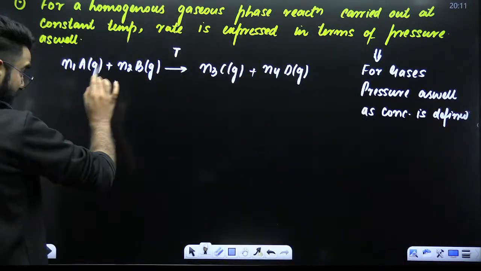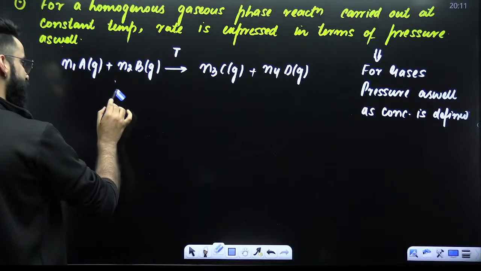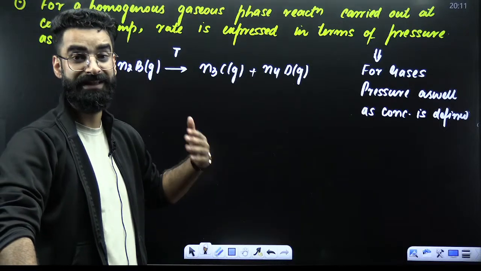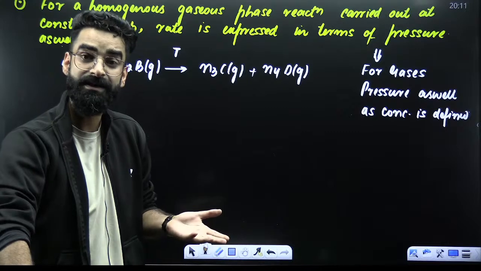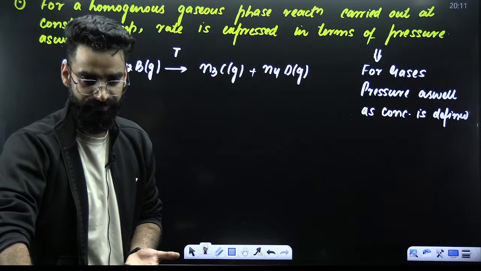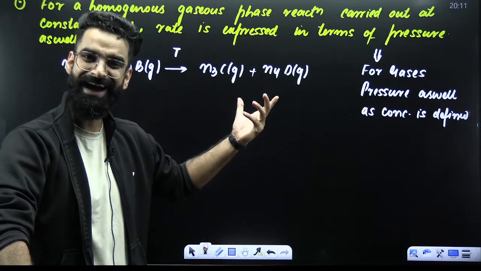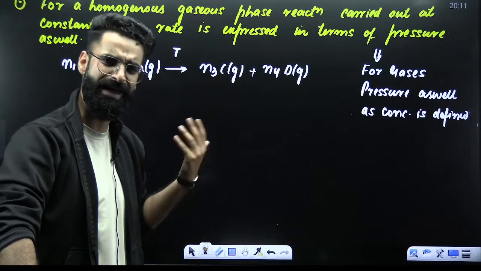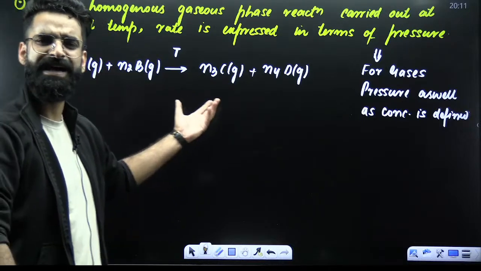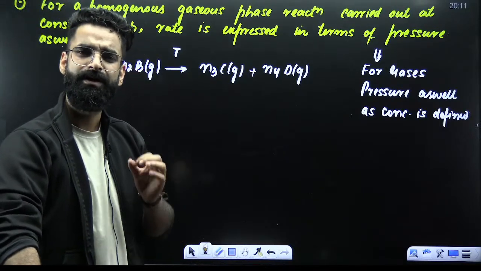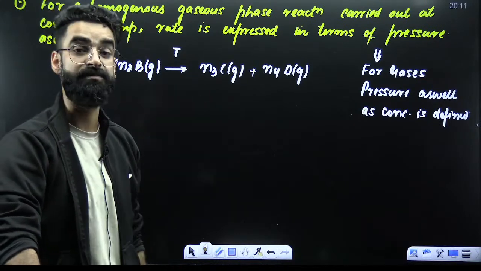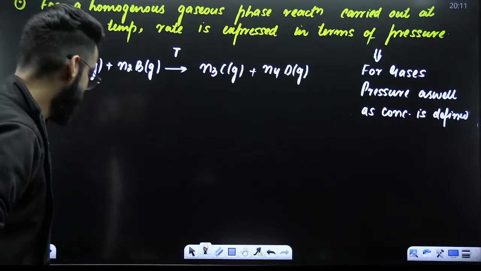Now see, if for gases pressure as well as concentration is defined, and we know concentration of reactants as well as products changes with time, and pressure of reactants and products also changes with time, then when you talk about the homogeneous gaseous phase reaction carried out at constant temperature, you can calculate rate either in terms of concentration or in terms of pressure. How exactly? Let's get to know.